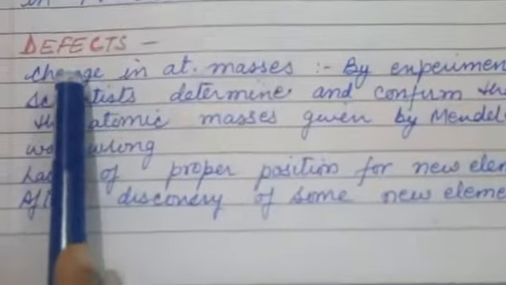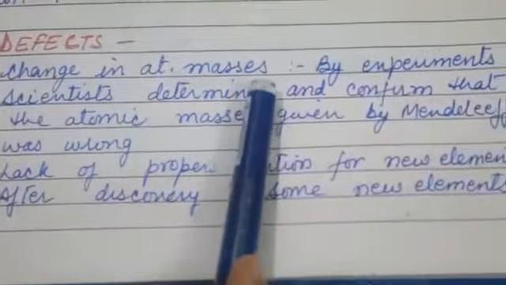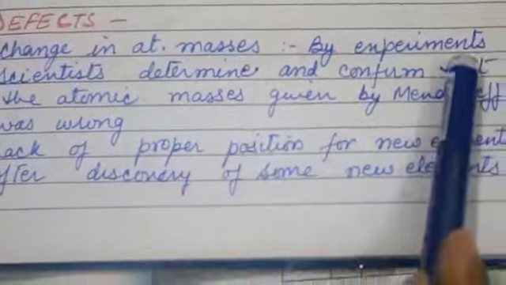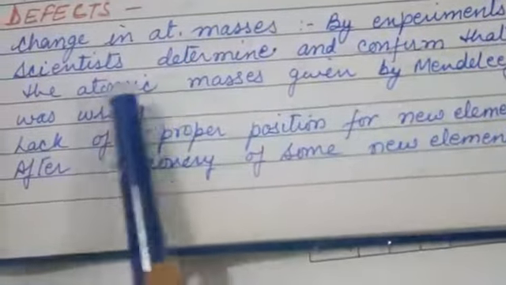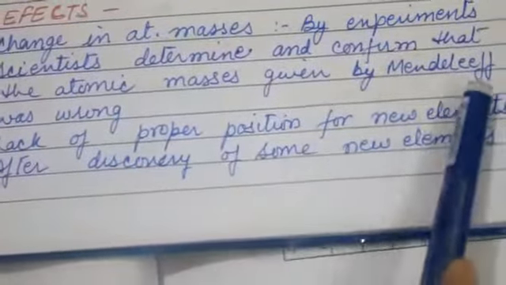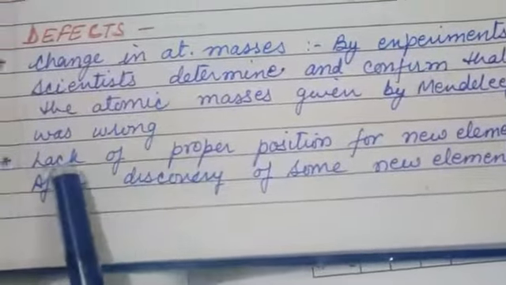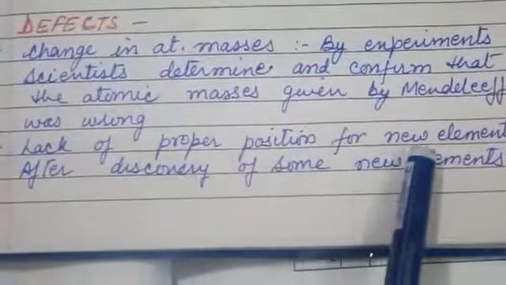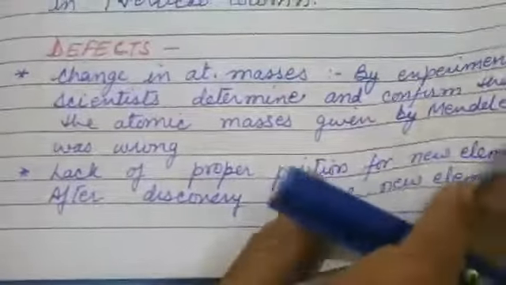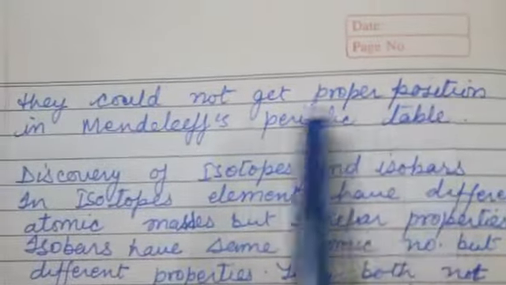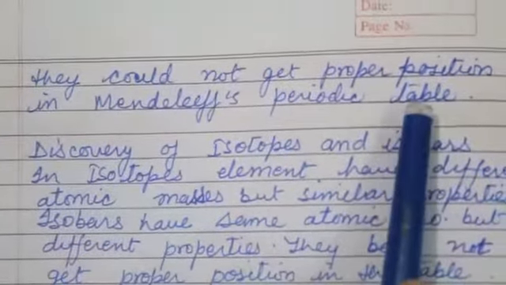Now, defects of Mendeleev: change in atomic masses. By experiment, scientists determined and confirmed that the atomic masses given by Mendeleev were wrong. Lack of proper position for new elements: after the discovery of some new elements, they could not get a proper position in Mendeleev's periodic table.